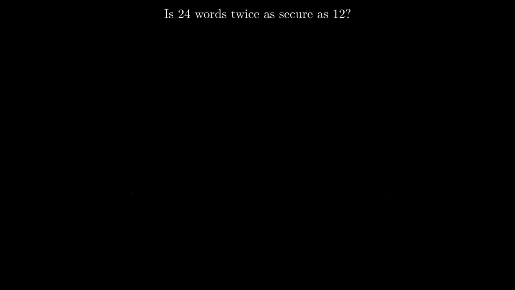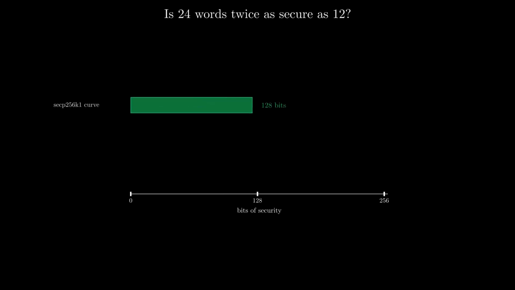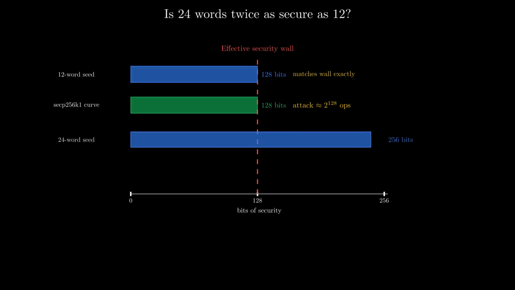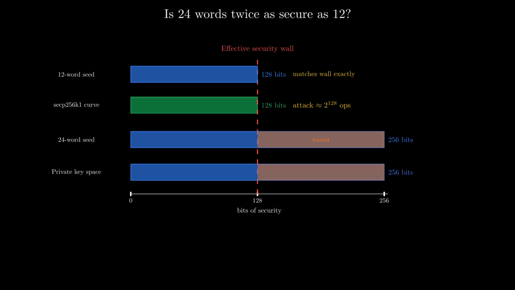So is 24 words twice as secure as 12? Not meaningfully. Bitcoin's public keys live on the secp256k1 elliptic curve, which offers 128 bits of security strength. That means the best known attack against a Bitcoin public key costs roughly 2 to the 128 operations. Astronomical but finite. 12 words gives you 128 bits of entropy, which matches that ceiling exactly. 24 words gives you 256 bits of entropy, but the curve itself caps effective security at 128 bits. You can't be more secure than the weakest link.